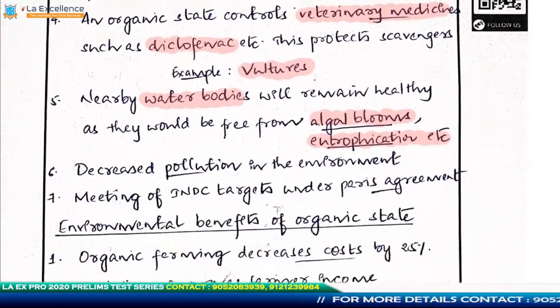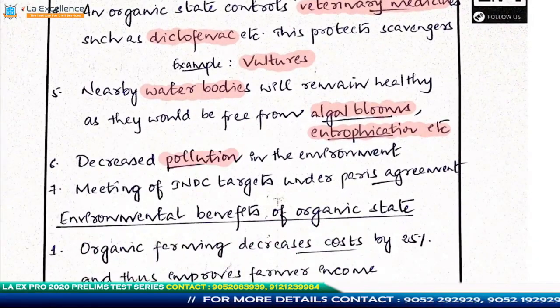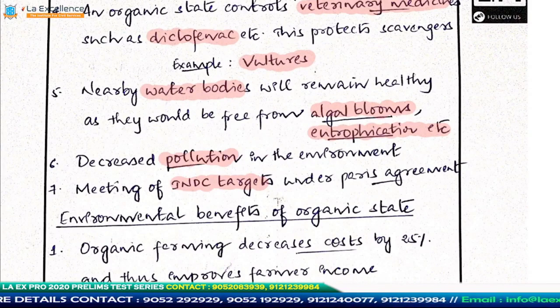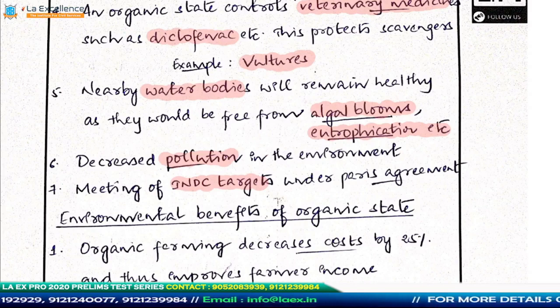In addition to this, the pollution will be decreasing, we talked about it, and then the INDC targets will be met. For example, as the fertilizer industry and all other inputs of an organic decreases, it is going to be a less power intensive state. So this will also meet the INDC targets indirectly.